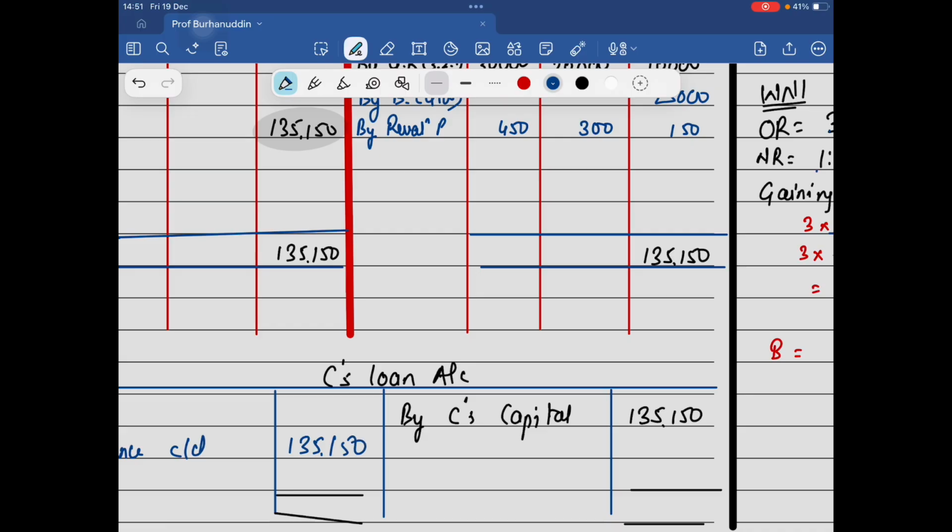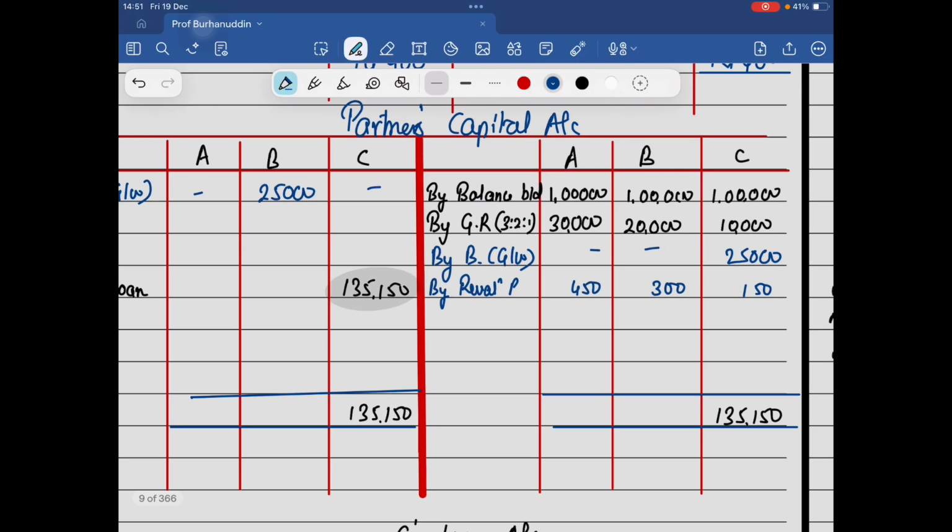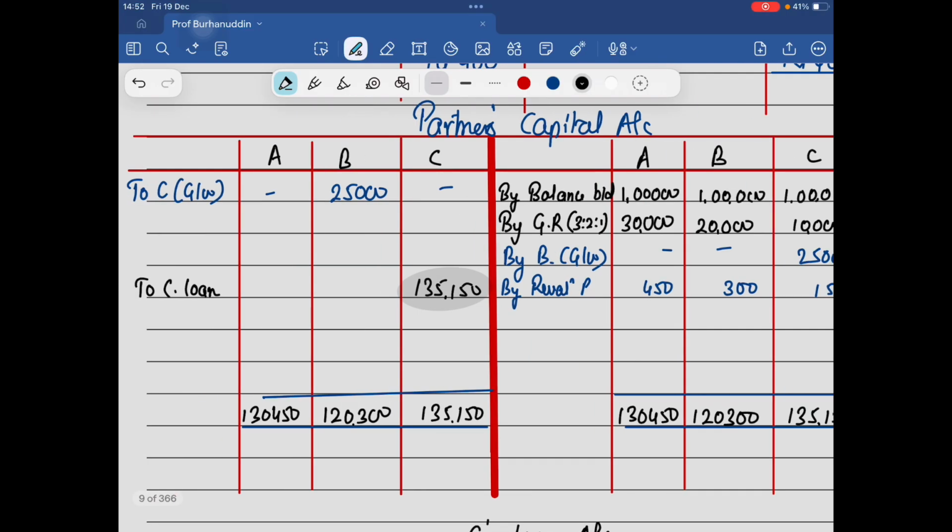Now you close this account. 1,20,300 is 1,30,450, and 1,20,000. This is the closing balance.